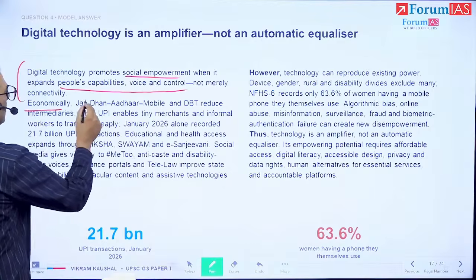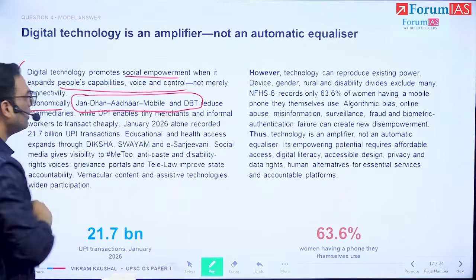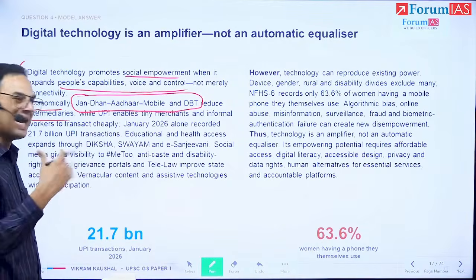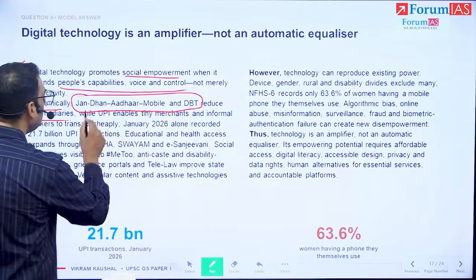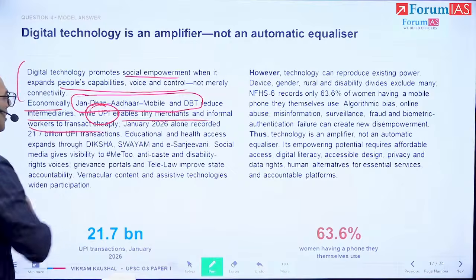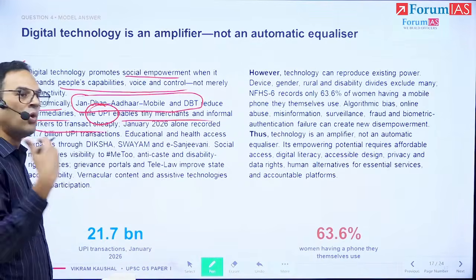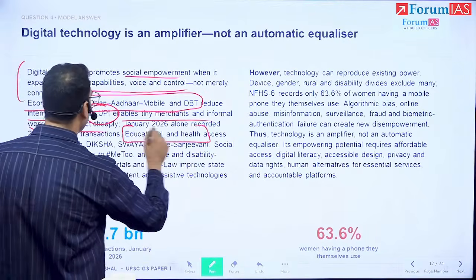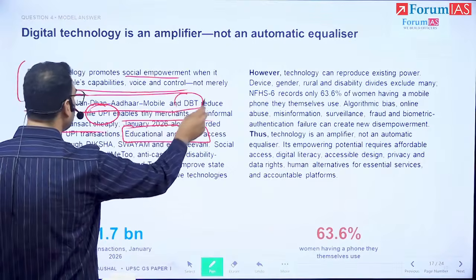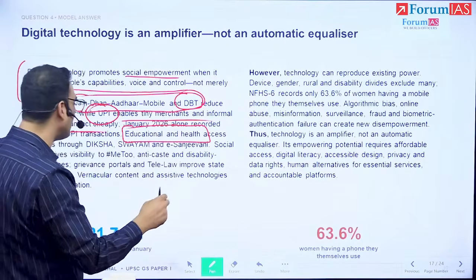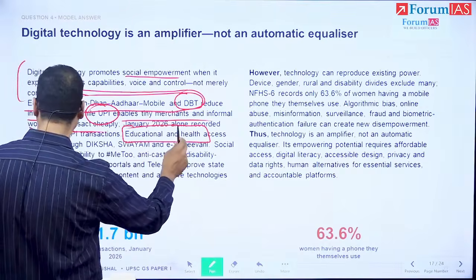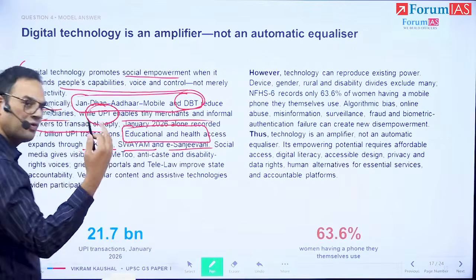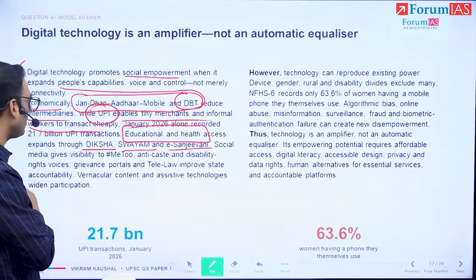So economically, we're going to say the Jan Dhan Aadhaar mobile banking, DBT, right? It worked pretty well. So we're going to provide an example. And these are all examples of access from the digital technology. We're going to say the UPI world has created a lot of these merchant transactions which have overcome the traditional limitations of banking. And then from the education and health perspective: one we've chosen from the government schemes, another from the financial inclusion aspect, another from education and health, saying that programs and platforms like Diksha, Swayam and eSanjeevani are further providing digital technology access.